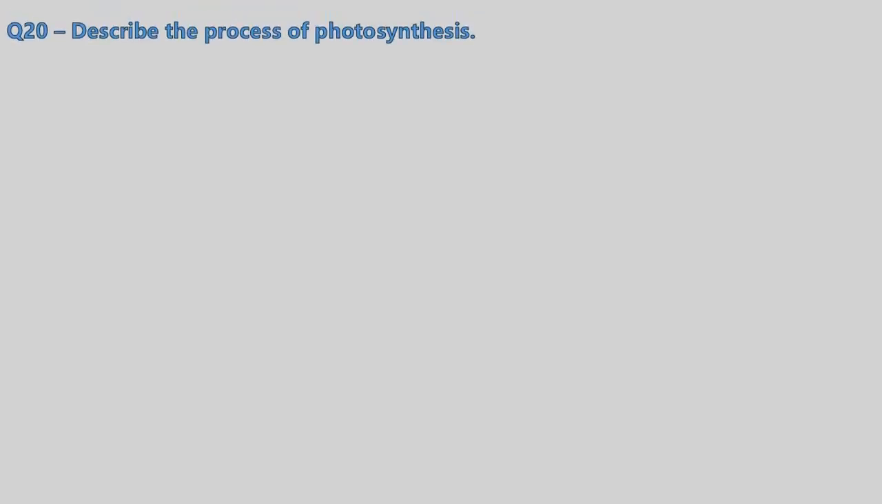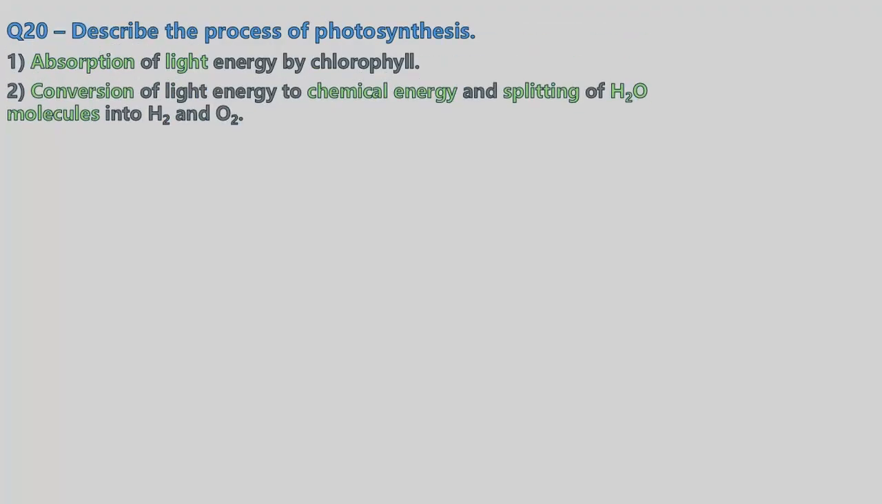Describe the process of photosynthesis. First, absorption of light energy happens due to chlorophyll. Then the conversion of light energy into chemical energy splits the water molecule into H2 and O2. The water molecules get split into hydrogen and oxygen. Then reduction of CO2 to carbohydrates happens. Reduction means the oxygen in CO2 is removed and hydrogen is added to make it glucose.